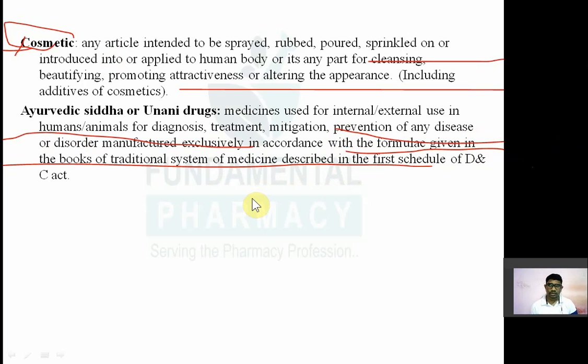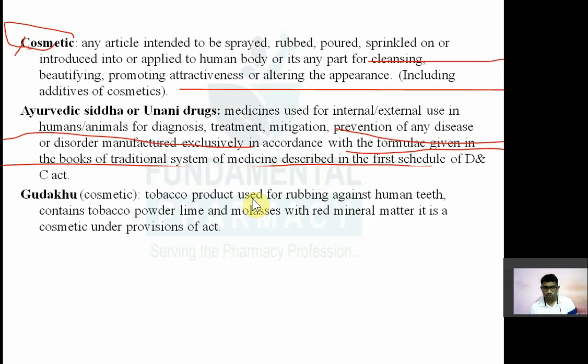So what is Ayurvedic or Siddha medicine? Medicine used internally or externally in humans or animals for diagnosis, treatment, mitigation, prevention of any disease or disorder, manufactured exclusively in accordance with the formula given in the books of traditional system of medicine described in the first schedule of the Drug and Cosmetic Act, that is known as Ayurvedic, Unani or Siddha drug. Now Gudakhu, इसके ऊपर भी क्वेश्चन आ चुका है.